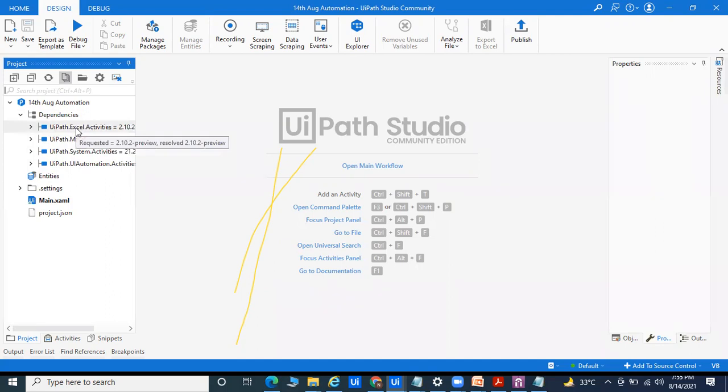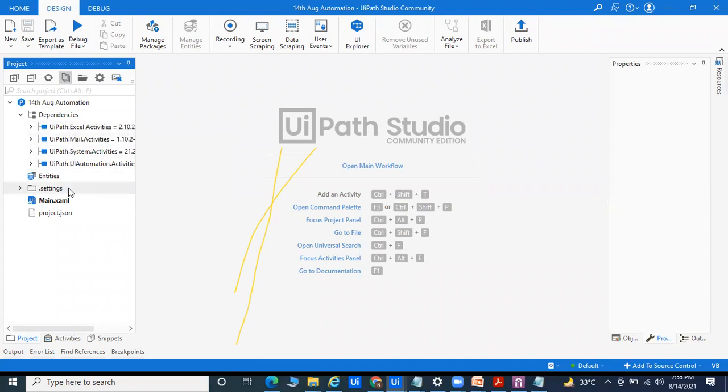It's the same as a laptop. If anybody purchases a laptop, by default you get lots of things like Notepad and a calculator. But there are things you do not get, like a dictionary, or the Microsoft Office package. So try to understand that a dependency is nothing but whatever application you want to automate. By default we are getting the four dependencies. You can see them here.